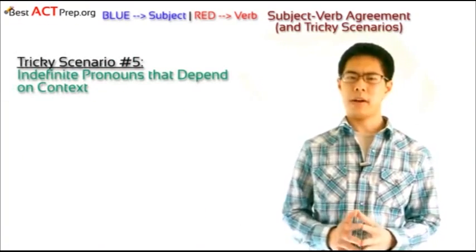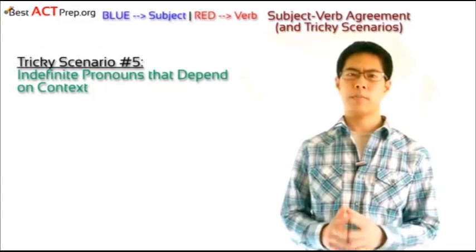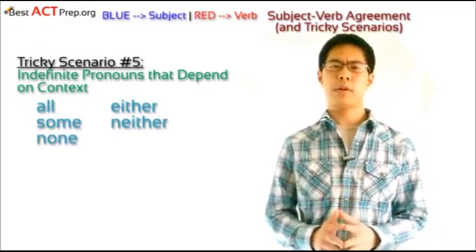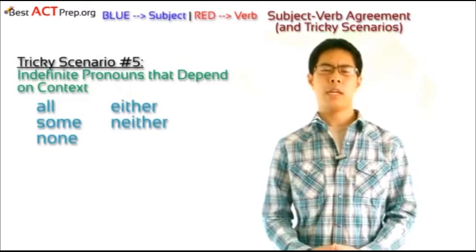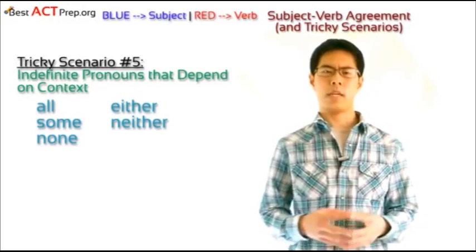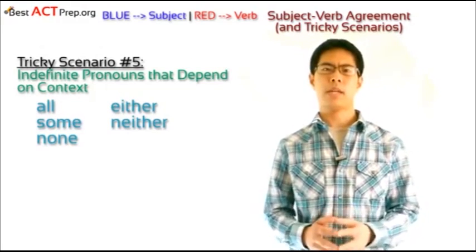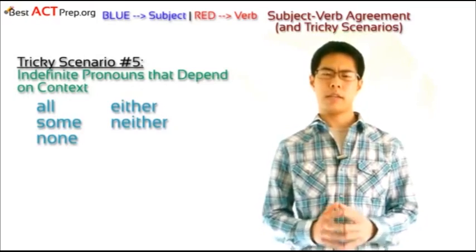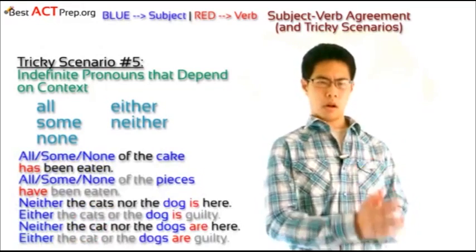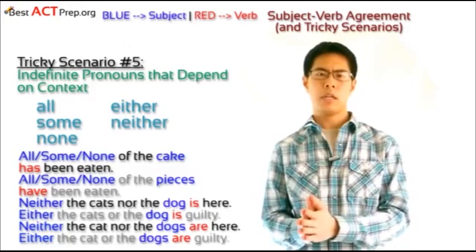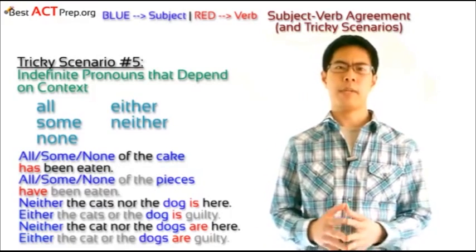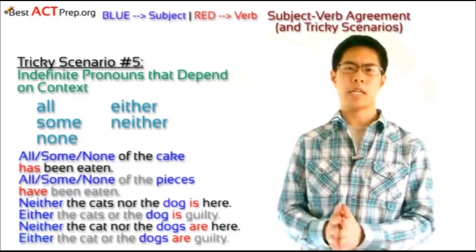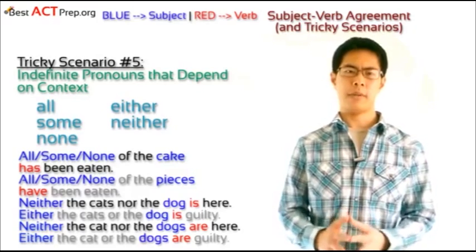Tricky scenario number five. Indefinite pronouns that depend on the context. The indefinite pronouns all, some, none, either, and neither can be either singular or plural, depending on the context. Take a look at the following examples here. All, some, or none of the cake has or have been eaten. All, some, or none of the pieces has or have been eaten.